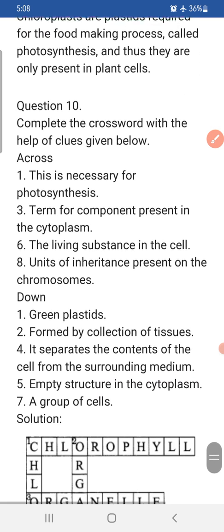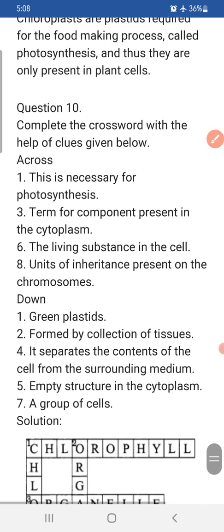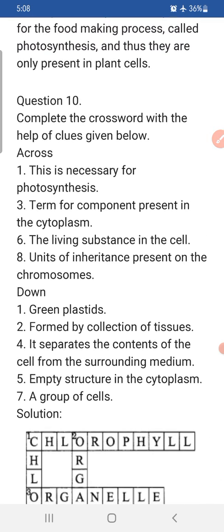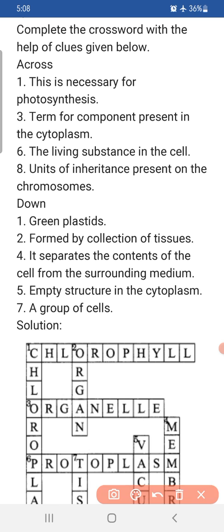The last question is to complete the crossword with the help of the clues given below. The first is, this is necessary for photosynthesis. So just now we discussed, children, that it is chlorophyll. The term for a component present in the cytoplasm.